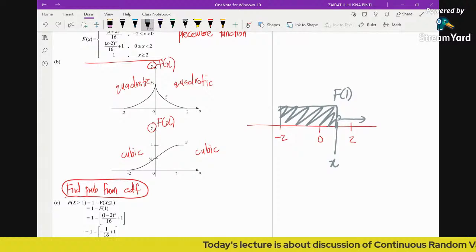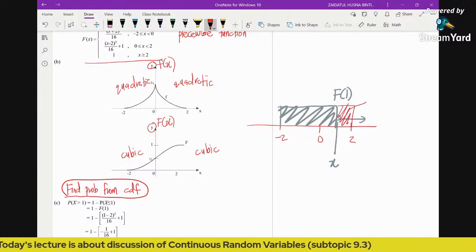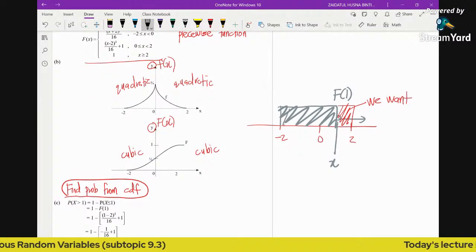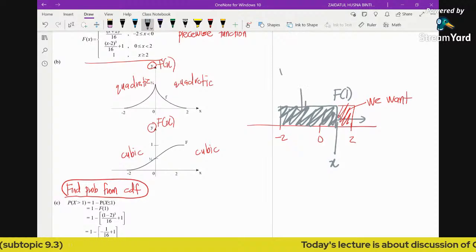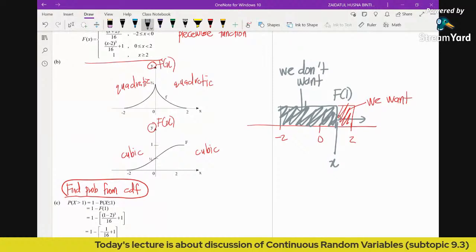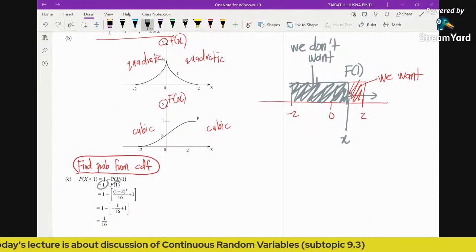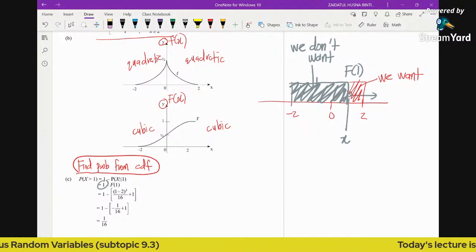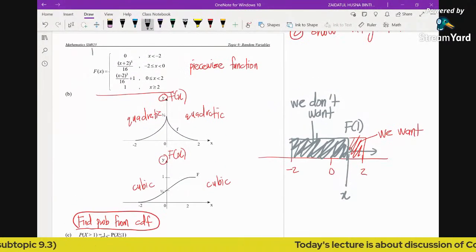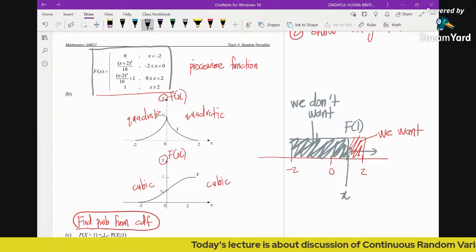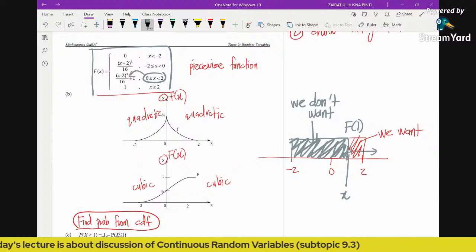So it's 1 minus F(1), so you will be able to obtain this region. This is the region that we want, and the gray area here is the region that we don't want. That is why you see here it's 1 minus F(1). Why? Because F(1) is the one that we don't want. So how can we find F(1)? In this CDF, 1 is located here, right? So in order to find F(1), you substitute the value of 1 into this function.